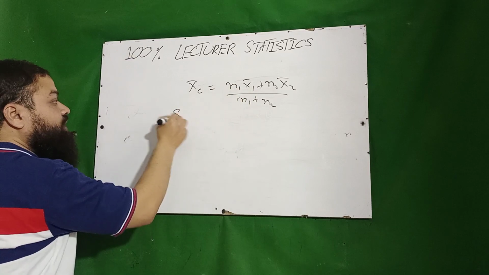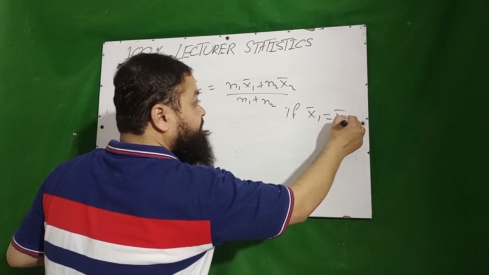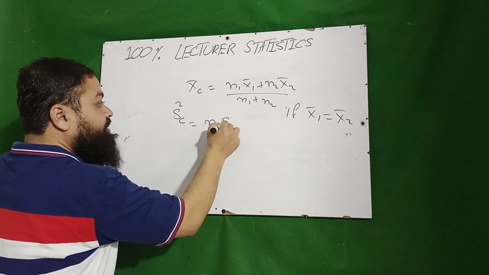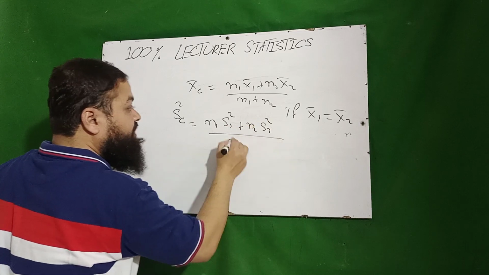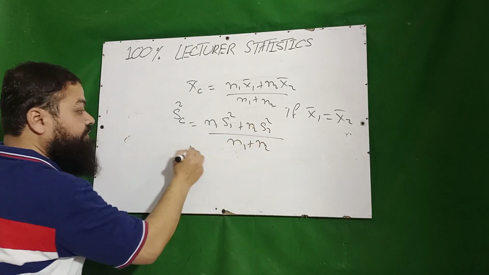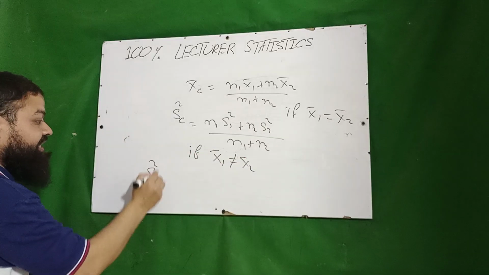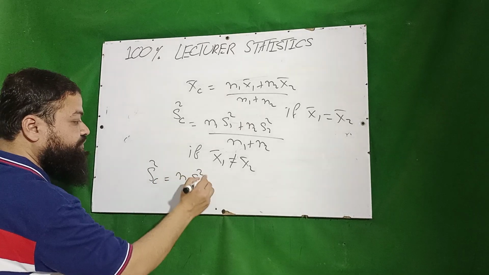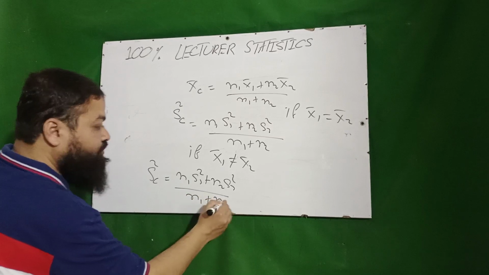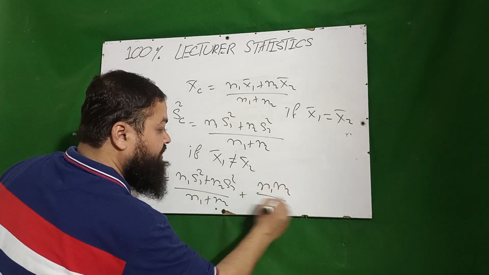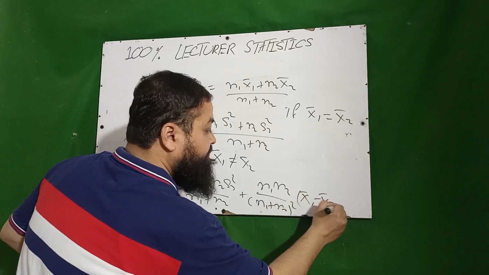Dear students, if you are to calculate the combined variance, please keep in mind, if x1 bar is equal to x2 bar in the exam, then it will be n1 s1 squared plus n2 s2 squared over n1 plus n2. And if x1 bar is not equal to x2 bar, then the combined variance will be equal to n1 s1 squared plus n2 s2 squared over n1 plus n2, plus n1 n2 over (n1 plus n2) whole squared, into (x1 bar minus x2 bar) whole squared.